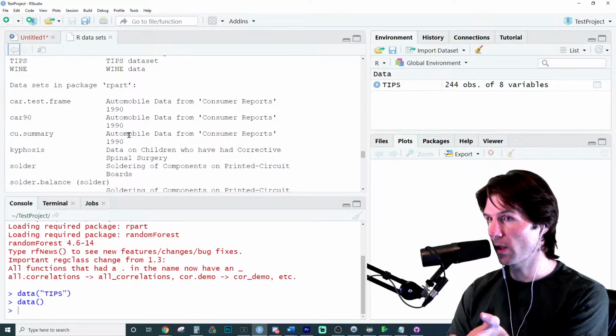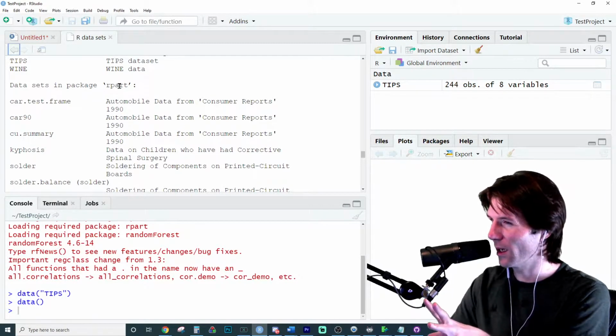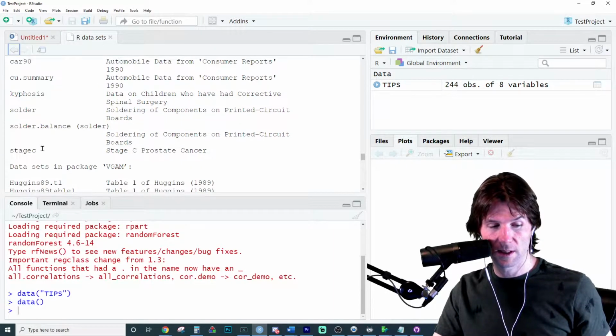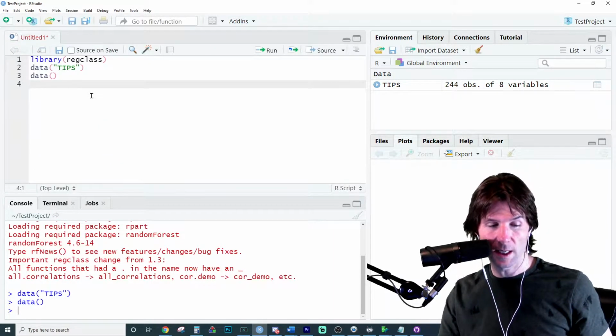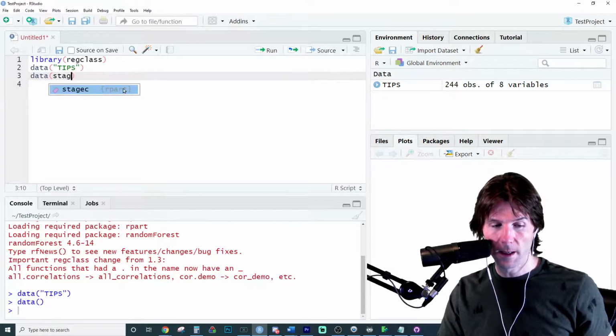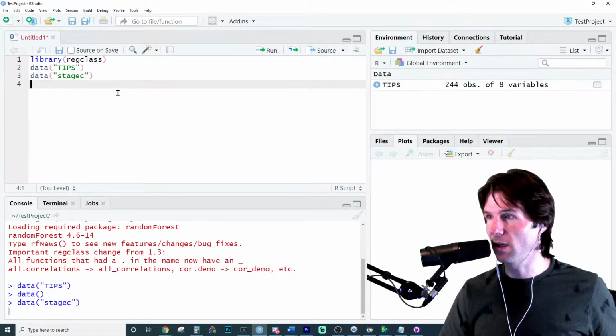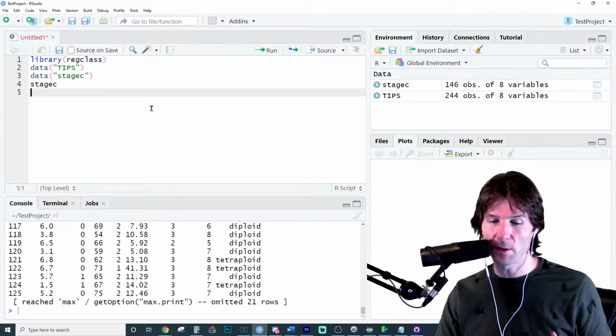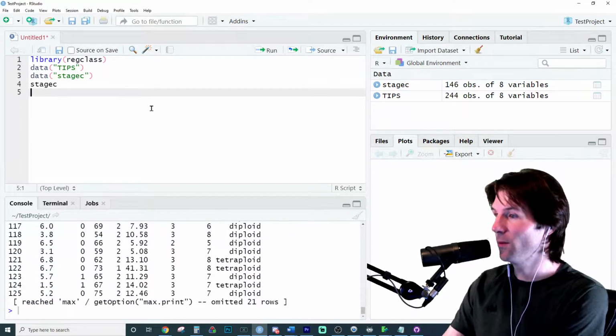And there's other libraries with other data frames like rpart. You might not have rpart, but I could load up the rpart library, and there's a data frame called stagec. So if I type in right here stagec, it'll bring up from rpart the stagec, and I could load that data in. Promise means it's there. It's promising to me it's there. I have no idea why it says that. It's just saying I promise it's there.